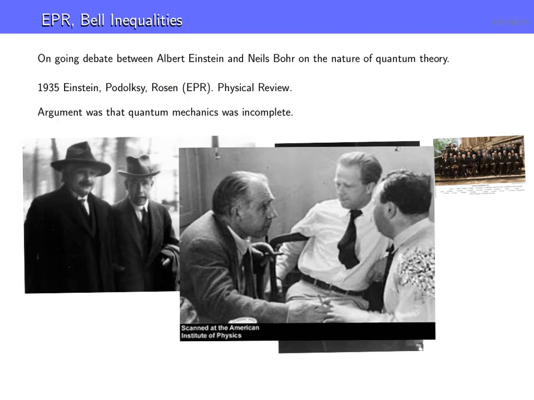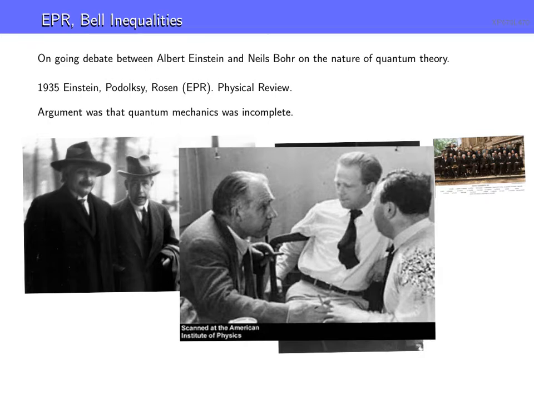Actually, Podolsky did most of the writing, and Einstein wasn't really happy with the flavor or the way it was written. But regardless, it's an extremely important paper in the foundations of quantum mechanics and philosophy of science, if you will. And it's published in the prestigious Physical Review, which is the top journal.